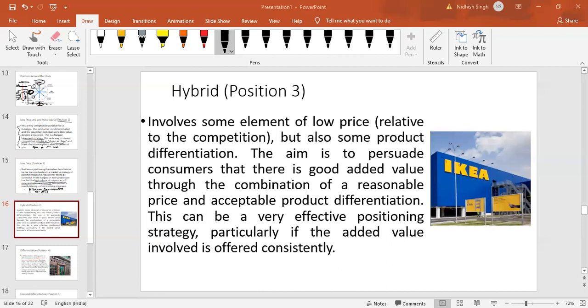There is another example considered similar to this, which is Lush Cosmetics. This is a cosmetic brand. What they do, they try to differentiate themselves on the basis of ethics. So when they manufacture cosmetics, they don't, or minimize the use of, animal testing, animal products or byproducts. Yet they do not charge a very high price.